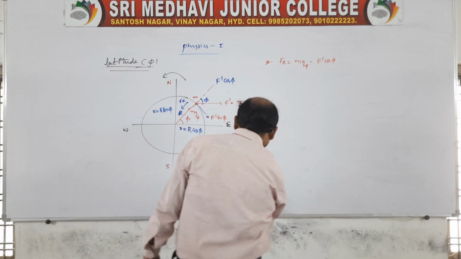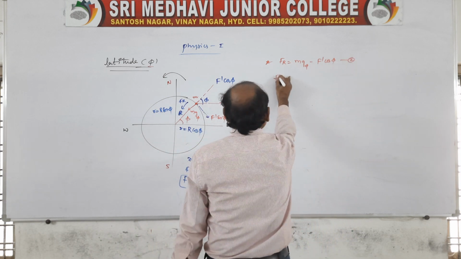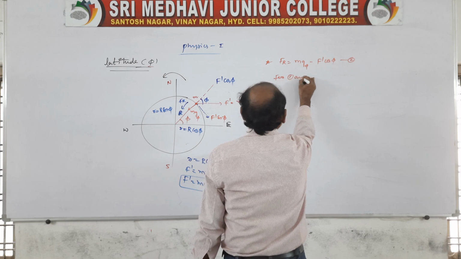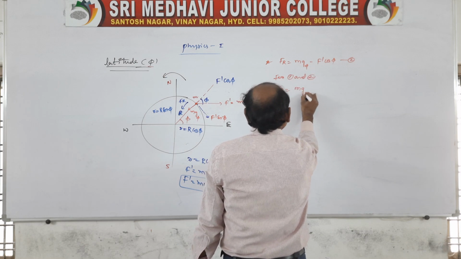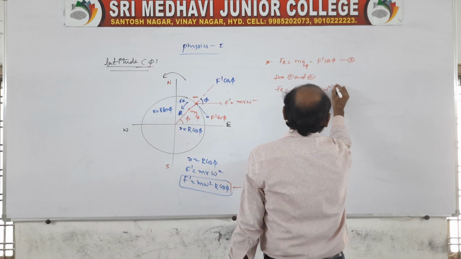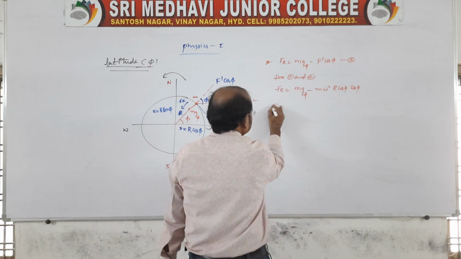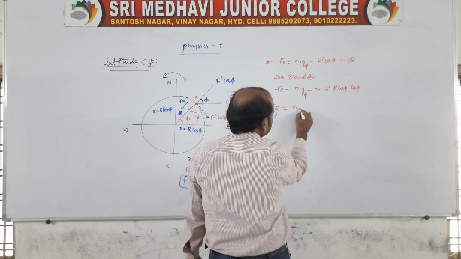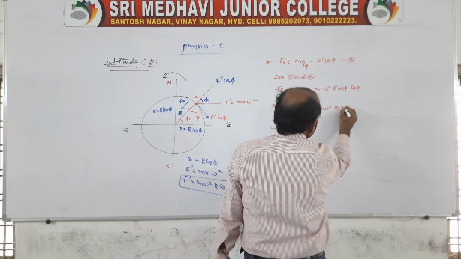Here you write, so that is equation 1. This will be equation 2. Then from 1 and 2, Fr is equal to mg phi minus f dash, which will be m omega square R cos phi and cos phi. Therefore Fr is equal to mg phi minus m omega square R cos square phi.